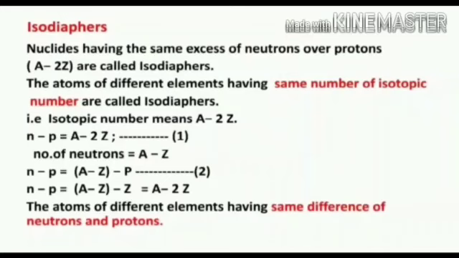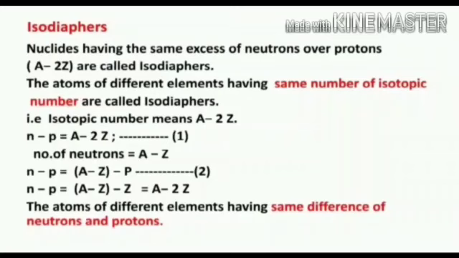We know that atomic number is equal to the number of protons. Therefore, we can substitute atomic number Z for P. Now we have N minus P is equal to A minus Z minus Z. Finally, we have N minus P is equal to A minus 2Z.